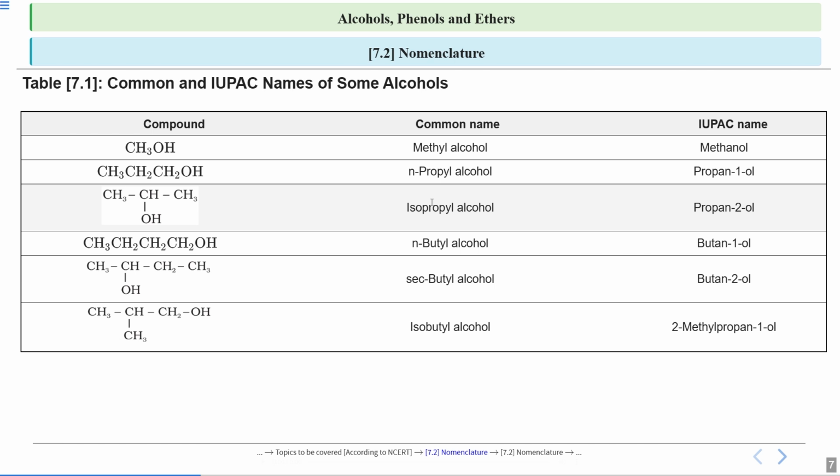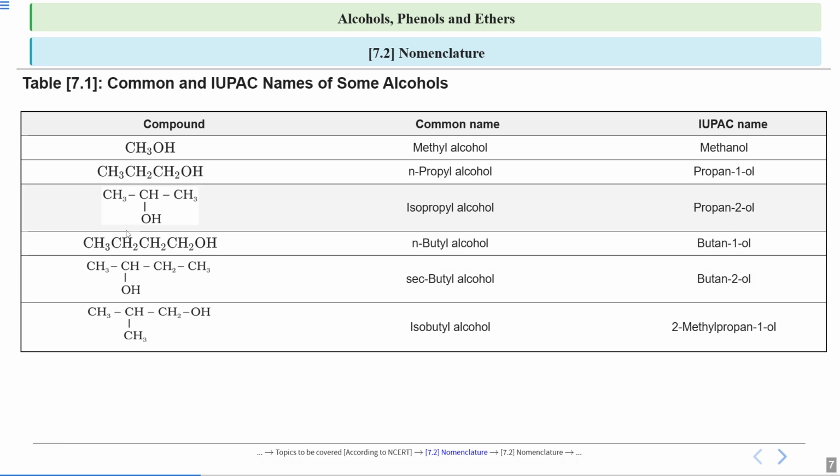Now see the IUPAC naming. In IUPAC naming, this is the longest carbon chain. Do the numbering. In this case, if you do the numbering from right to left or from left to right, this carbon will get the second number only. The parent alkane will be propane because 3 carbon atoms are there. Since the carbon to which your OH is attached is the second carbon, we will write propane-2, and the E is replaced by OL. So this is propan-2-ol.